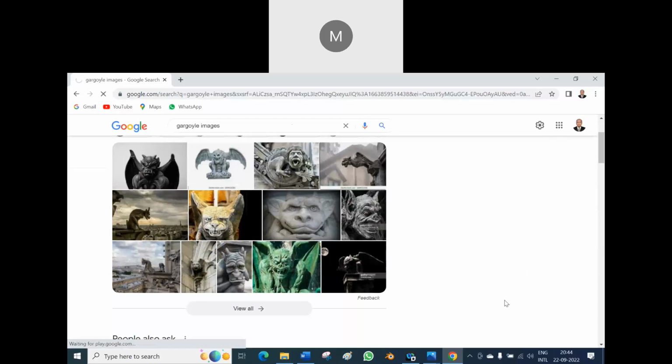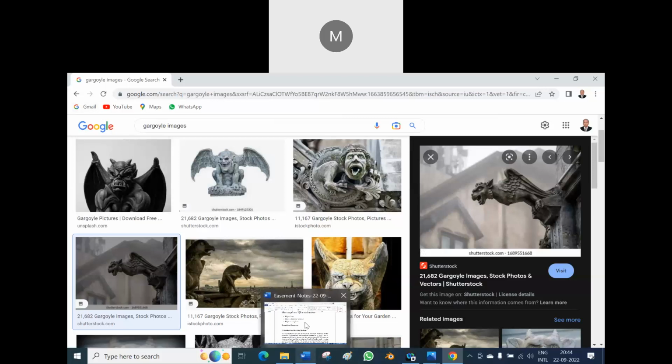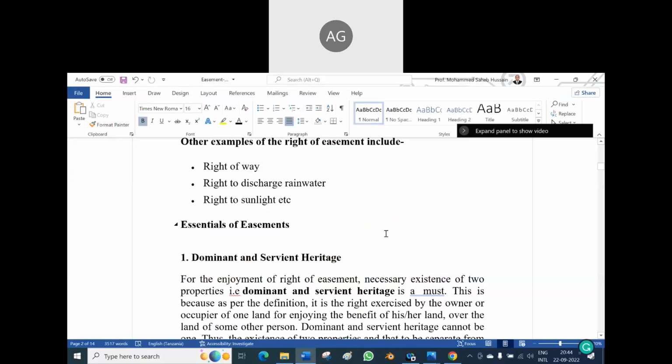This is one. It is like an animal shape through which the rainwater will come down. Did you see here? On the roof, there will be a gargoyle in the shape of an animal. It will be put over there, and from there the roof water will flow from the mouth. That is called a gargoyle. Is it clear? Yes, sir. If you keep the gargoyle towards somebody's land, it is an anticipatory nuisance.